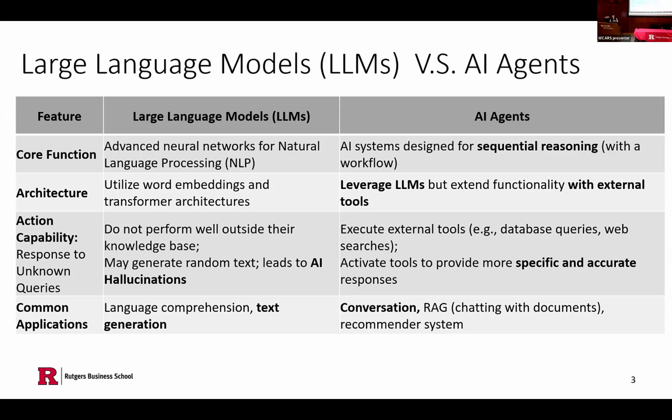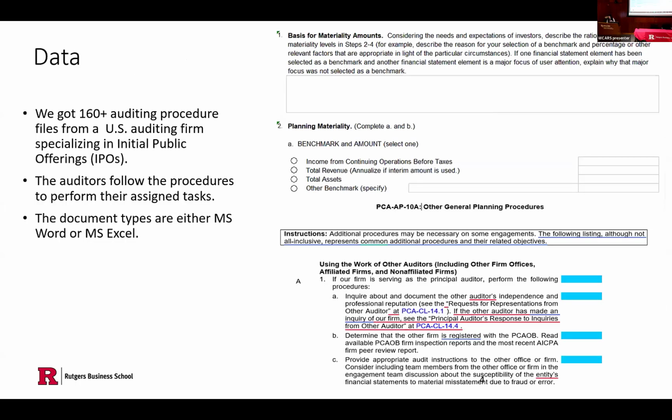A common application of large language models is language comparison and text generation. And an AI agent is more about conversation between machine and user, chatting with documents, which is RAG and recommender systems. Here's the data we use to build this chatbot.